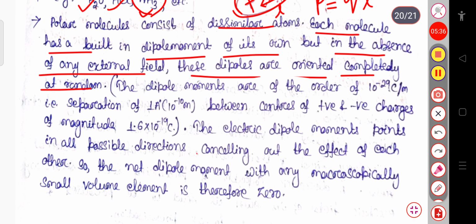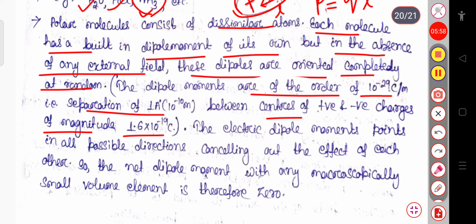These dipole moments are of the order of 10 power minus 29 coulomb meter, that is, a separation of 1 angstrom, or 10 power minus 10 meter, between the centers of positive and negative charges of magnitude 1.6 into 10 power minus 19 coulomb.